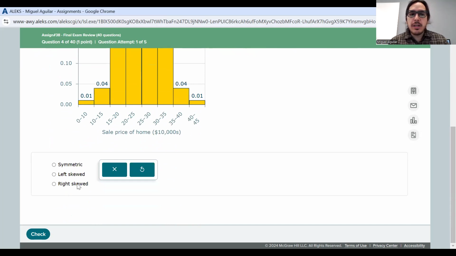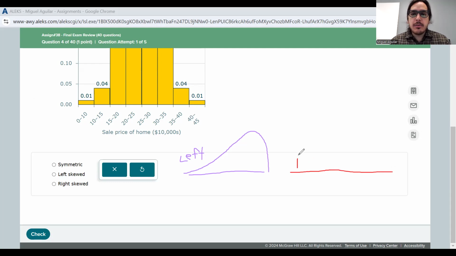Remember the definition of left skewed or right skewed. That skew really refers to if we have a long tail on one side of the distribution or another. So for instance, a left skew would mean that most of the data is bunched up over here on the right side, but over here on the left side, we have a long tail. So that would be left skewed. But in contrast, if we had right skew, then we'd have a histogram that is bunched up over here on the left side, and then it has a long, heavy tail on the right side. So we would say that this one is right skewed.